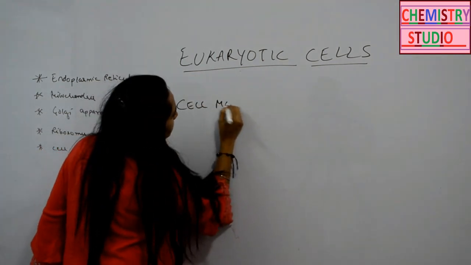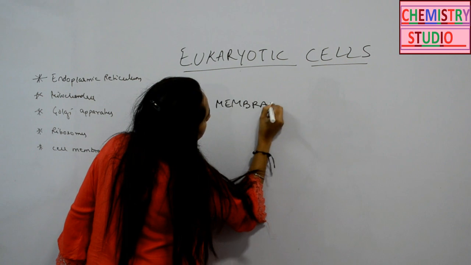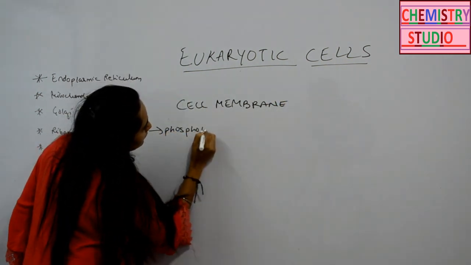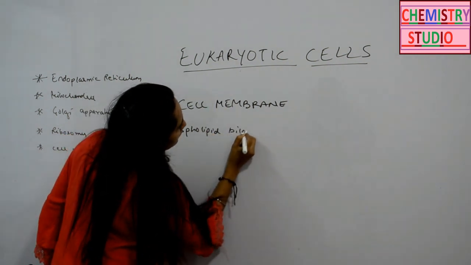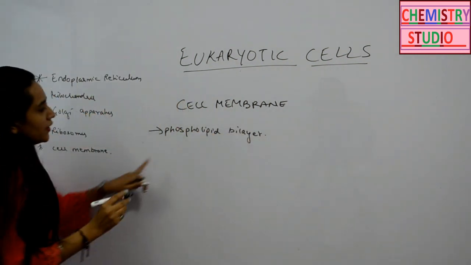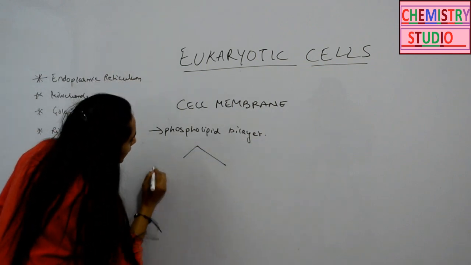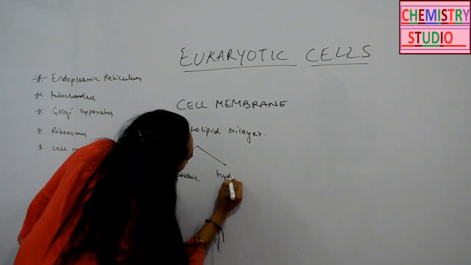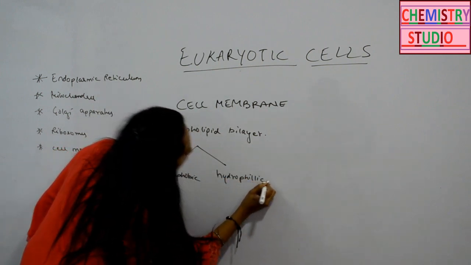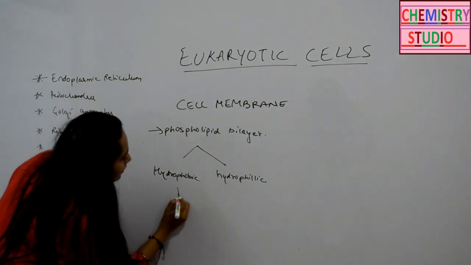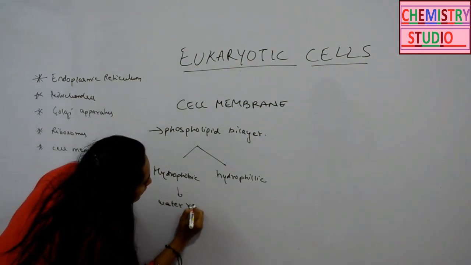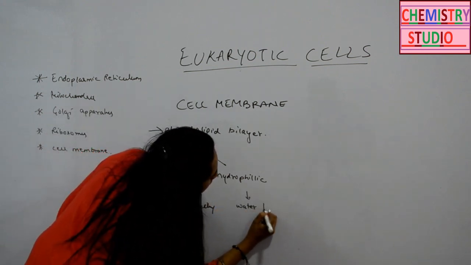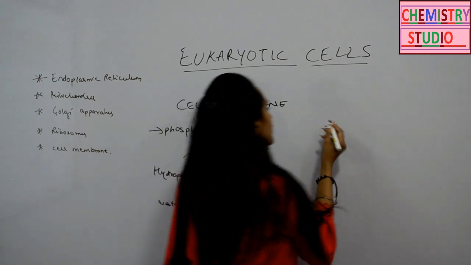So the cell membrane is a phospholipid bilayer. Now it has two regions, hydrophobic and hydrophilic. Hydrophobic means water repelling, and hydrophilic is water loving. So it is like this.